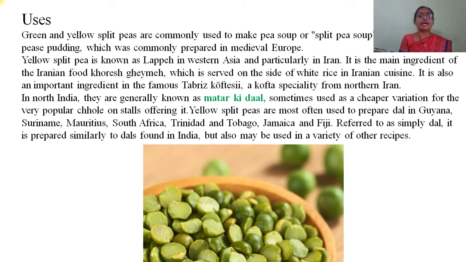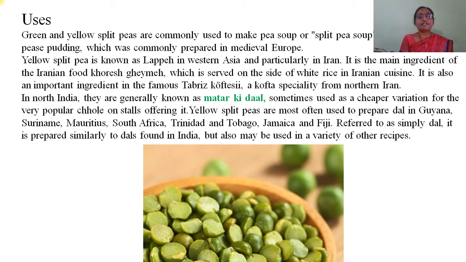In North India, they are generally known as matar ki dal, sometimes used as a cheaper variation for the very popular chole. Yellow split peas are most often used to prepare dal in Guyana, Suriname, and Thailand.